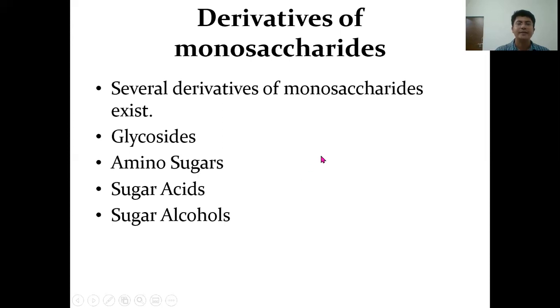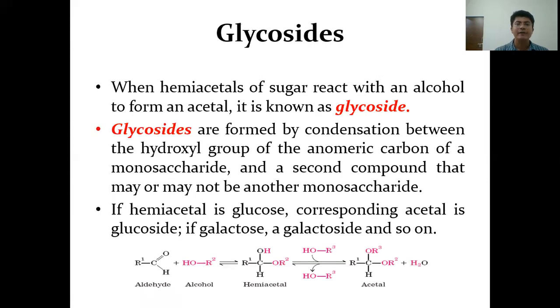Derivatives of monosaccharides. Several derivatives of monosaccharides are also found in nature. These can be glycosides, amino sugars, sugar acids, sugar alcohols, and so on. Glycosides: when the hemiacetal of a sugar reacts with an alcohol to form an acetal, it is known as a glycoside. Glycosides are formed by condensation between the hydroxyl group of the anomeric carbon of a monosaccharide and a second compound that may or may not be a monosaccharide.